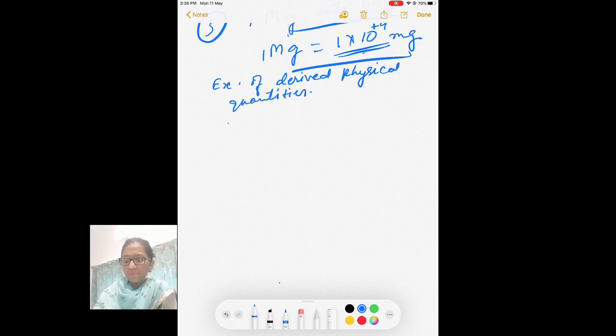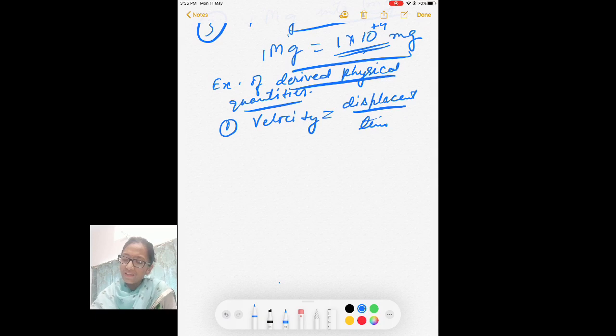First example, velocity. Velocity is equal to displacement per unit time, and this is your derived physical quantity. Here I will be writing the unit. Unit will be meter per second. So you used two basic physical units for this derived physical quantity.